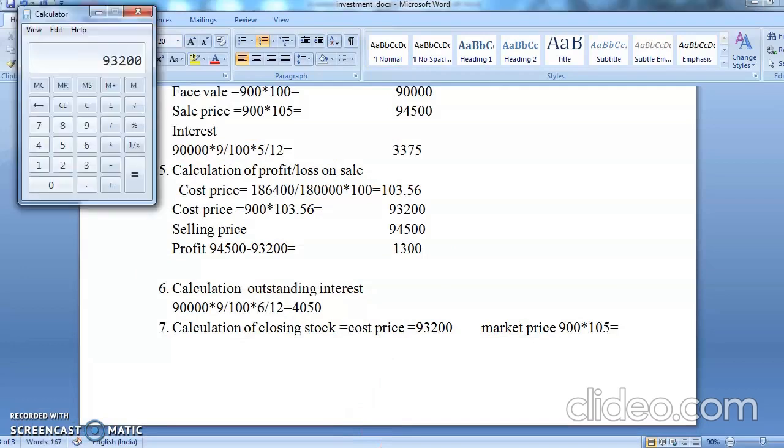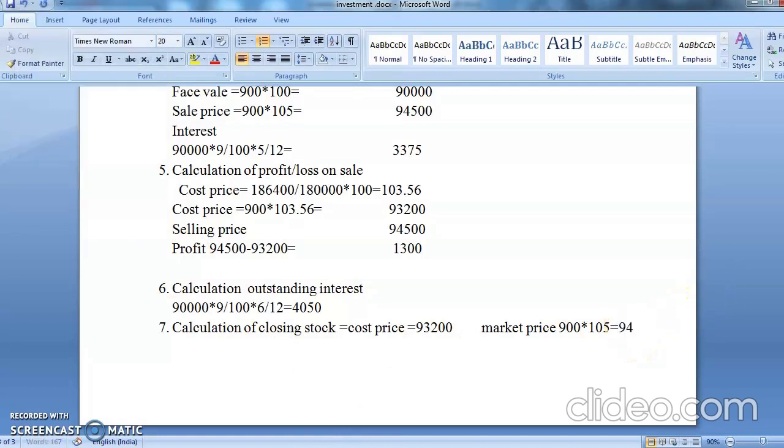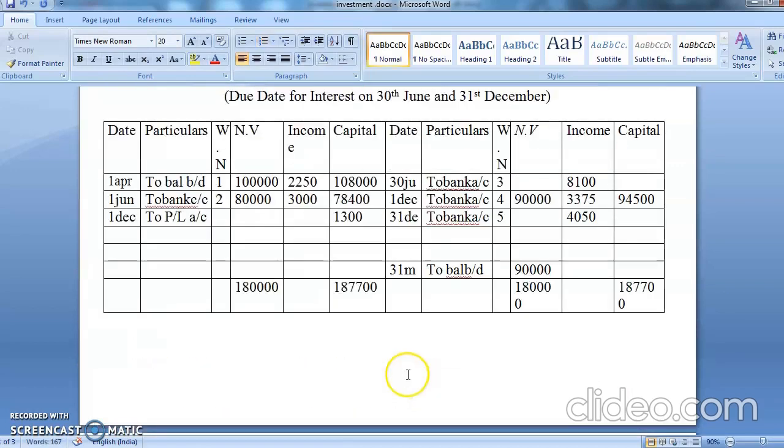Okay. So when you multiply this with 105, what price do you get? Yes, 900 units, because last time 105 was quoted, so we'll assume that that is the market price. 105 comes to 94,500. So which one is bigger, 94,500 or 93,200? While calculating closing stock, we take market value or cost price, whichever is less. So 93,200 is less. So here you will have balance carried down 93,200.